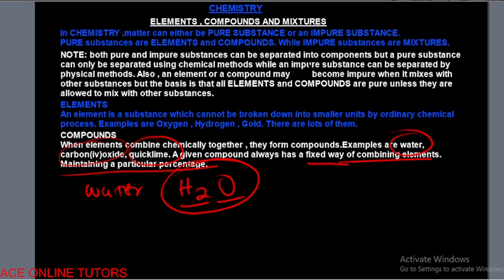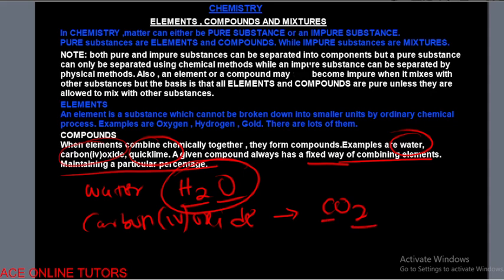Now, another example of a compound is carbon dioxide. Carbon dioxide is always CO2. That's how it always is. That means it contains 1 carbon and 2 oxygen atoms. Or if you want to say it, you say it contains carbon as an element, it also contains oxygen as an element, and both of them are chemically combined together. So this is also a compound. Anywhere you see carbon dioxide, it will always be like this. So it is fixed.